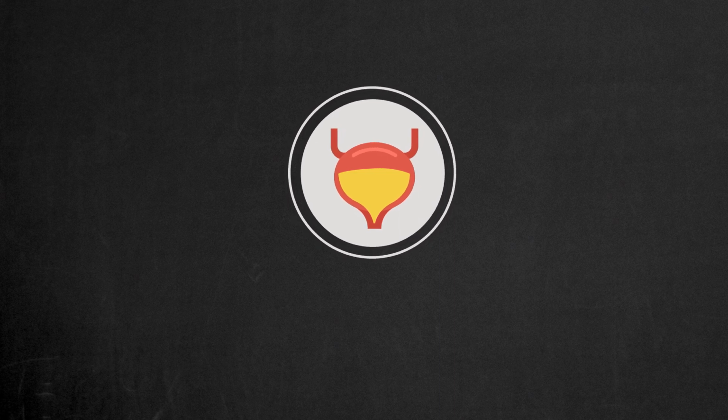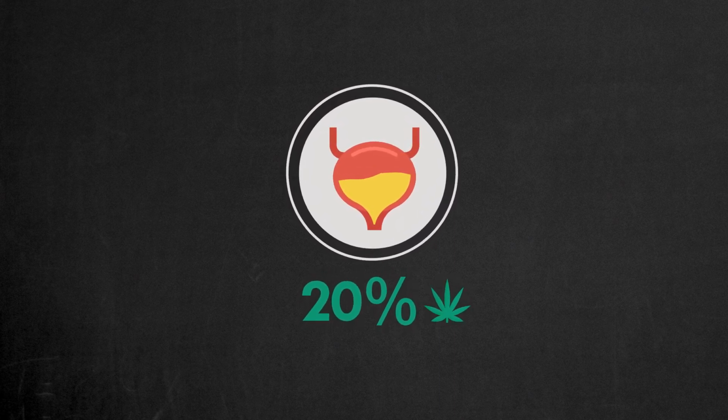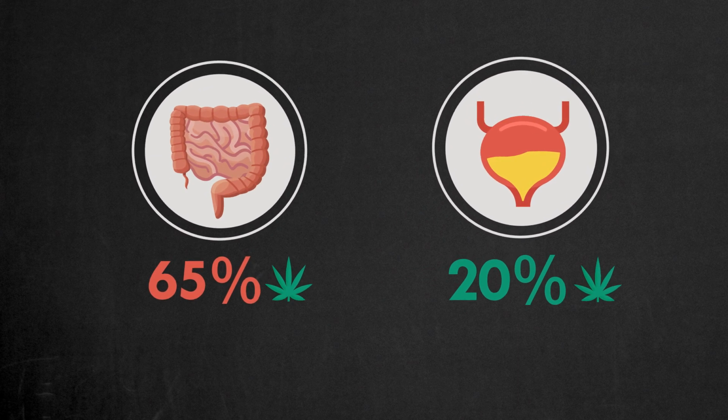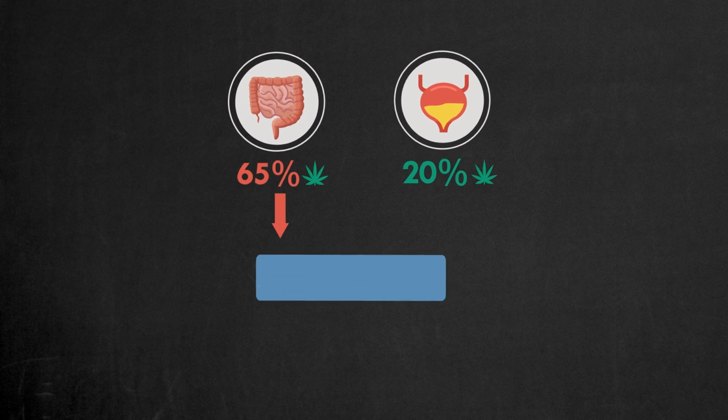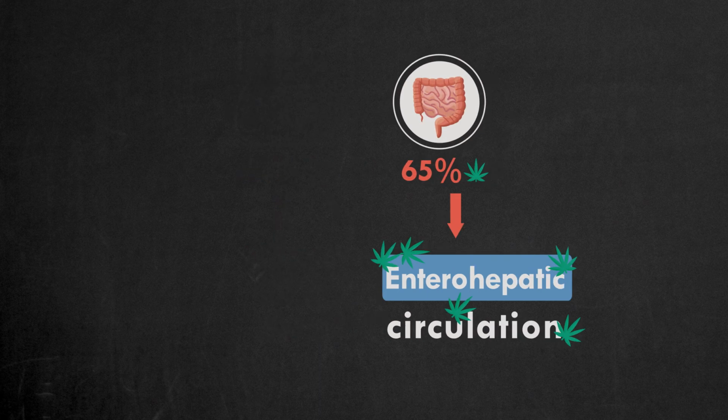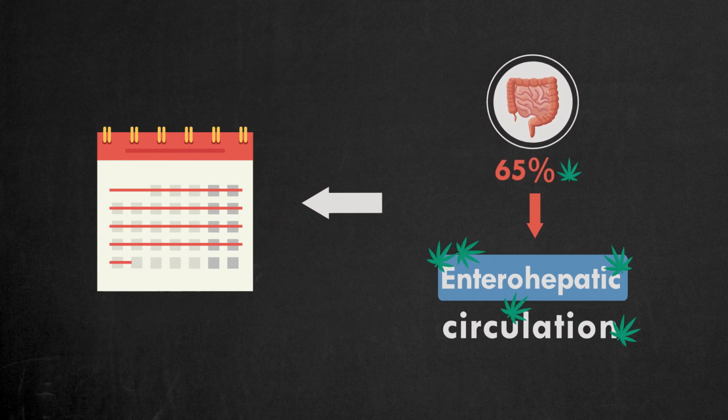One unfortunate aspect of this process is that only about 20% of THC metabolites are excreted with the urine, while 65% are excreted with the feces. Therefore, most of the THC metabolites will enter the enterohepatic recirculation and return into your blood. That's why detoxification from marijuana is such a lengthy process.